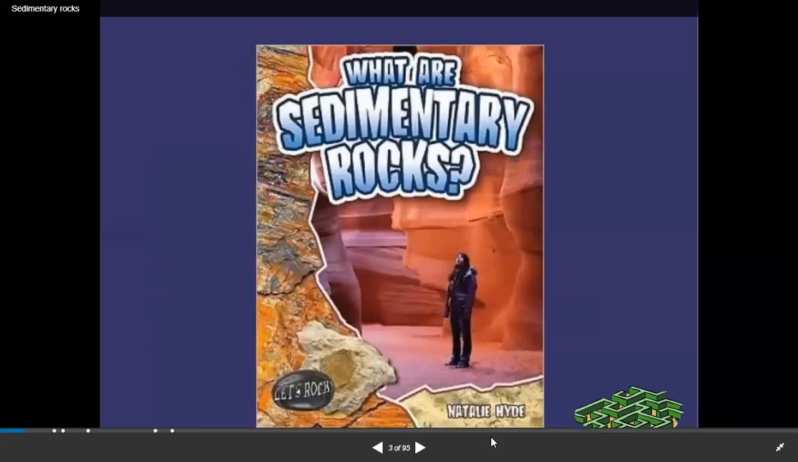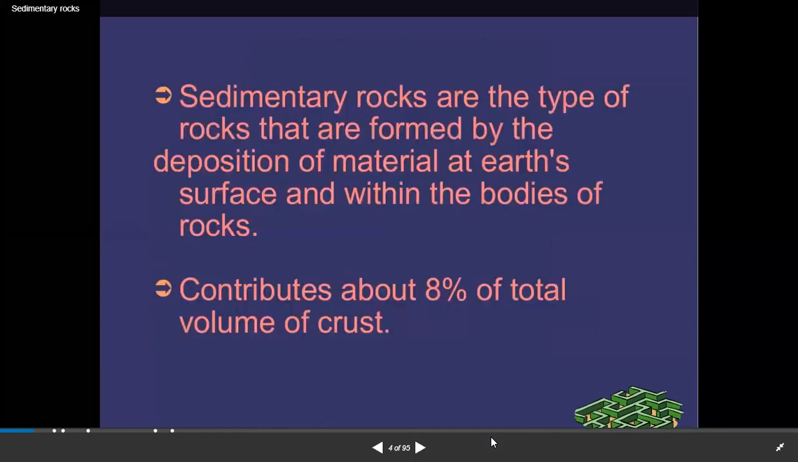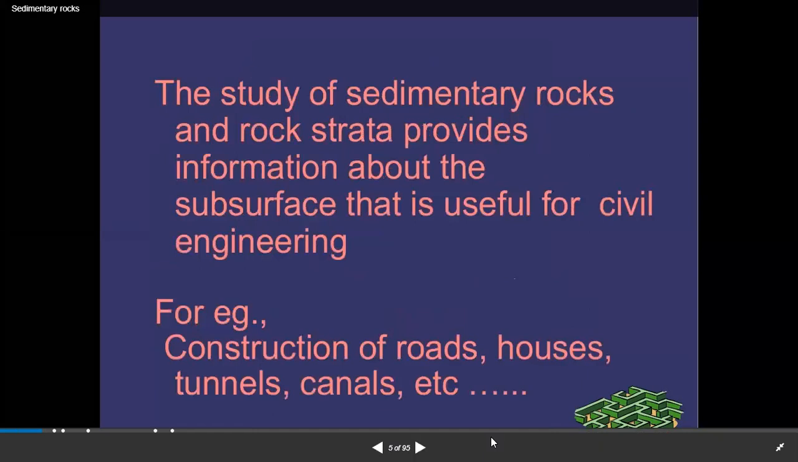So, what are the sedimentary rocks? Sedimentary rocks are the type of rocks that are formed by the deposition of material at the earth surface and within the bodies of rocks. They contribute about 8% of the total volume of the crust. The study of sedimentary rocks and rock strata provides information about the subsurface that is useful for civil engineering, for example, construction of roads, houses, tunnels, canals, and so on.